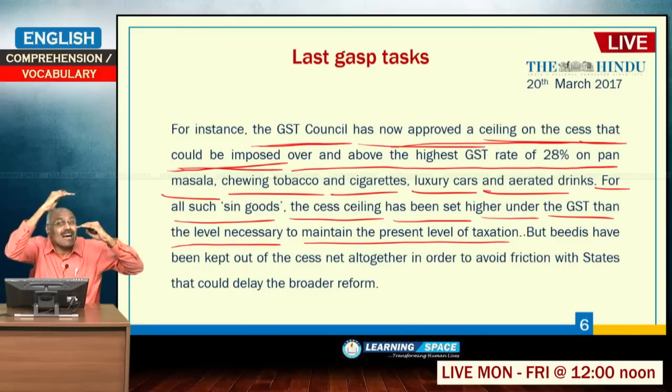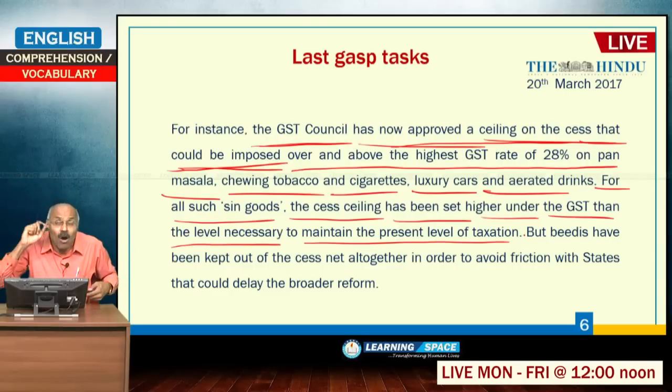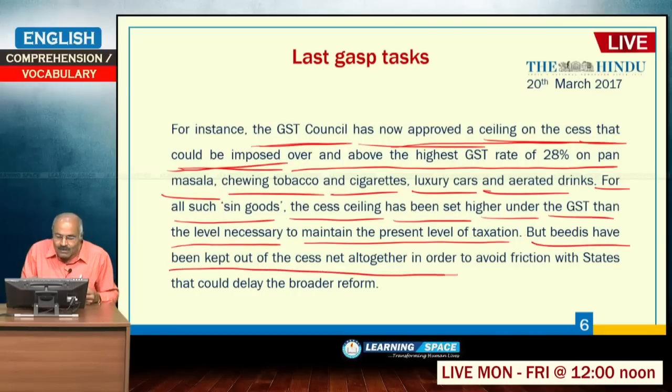At present the rate may be something, but by including the cess, the rate under GST will go higher than the present rate on these sin goods. But he is telling some contrary thing: beedis have been kept out of the cess net altogether in order to avoid friction with the states that could delay the broader reform.